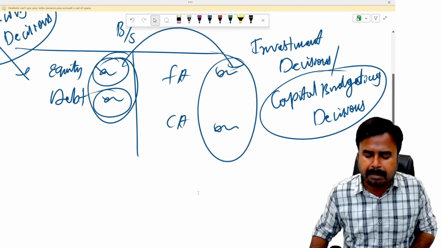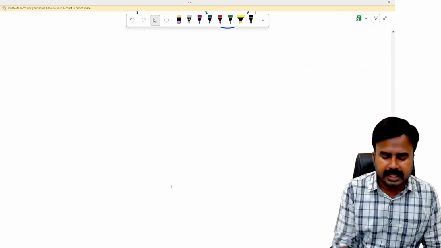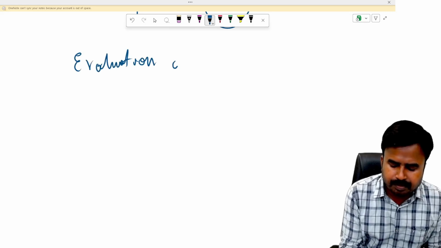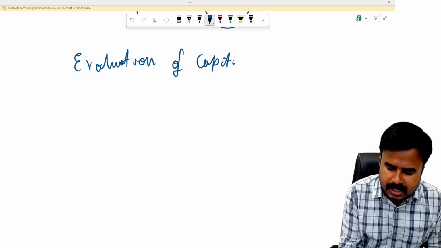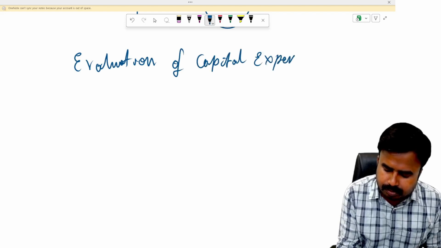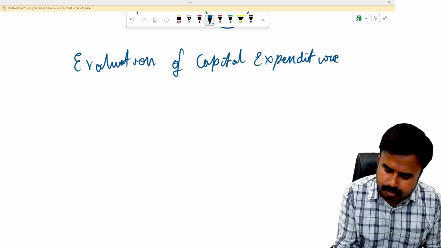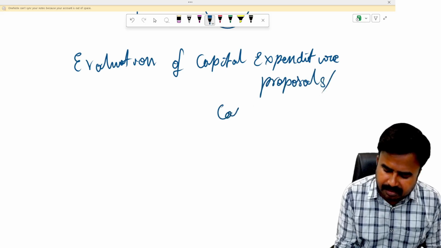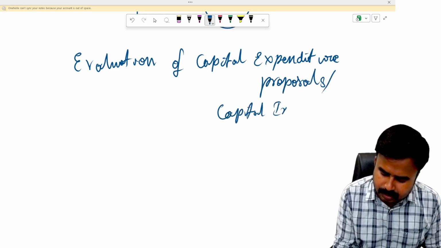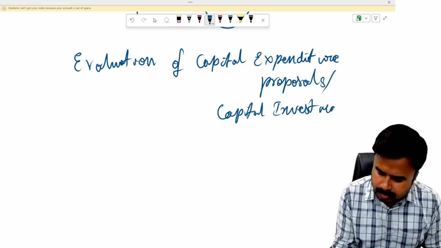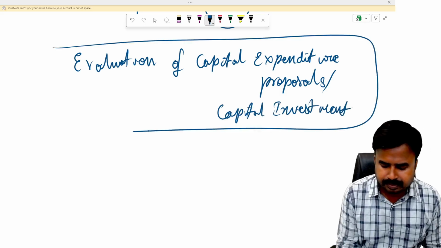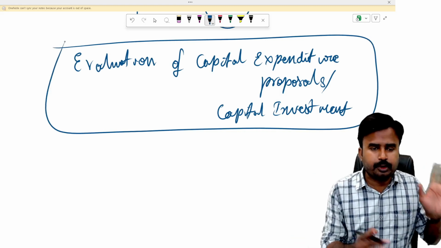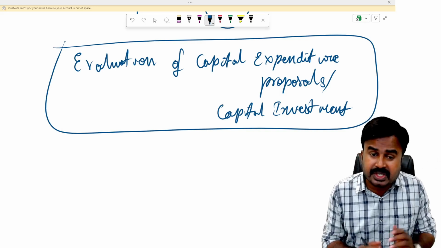So capital budgeting deals with evaluation of capital expenditure proposals or capital investments, in order to generate the best returns in the future.